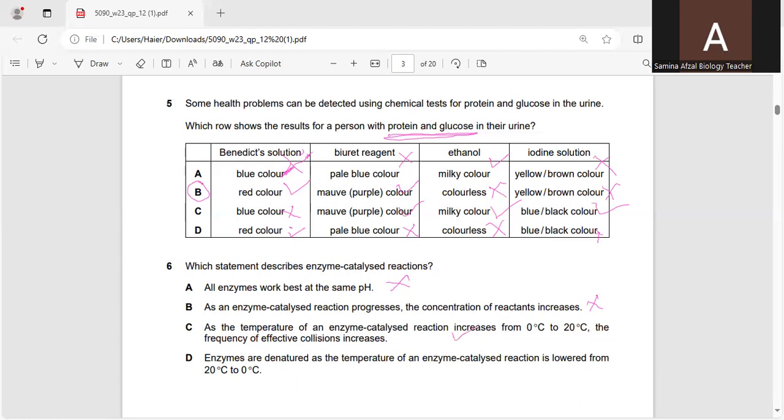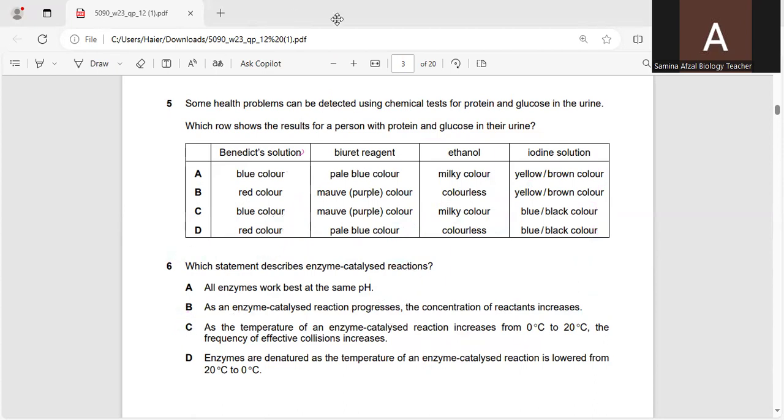Enzymes are denatured as the temperature of the enzyme catalase reaction is lowered from 20 degrees C to 0 degrees C. No. Here we are talking about that. C is the correct option in all these cases. All other options A, B, D are not correct. So only C is the correct option in this case. Now I would like to move towards the next question, number 7.